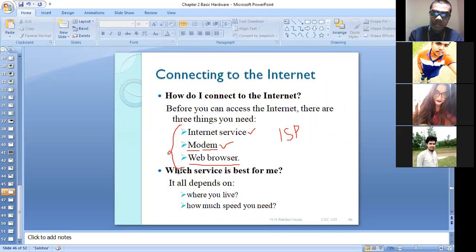Right. Then now, which service is best for me? It basically depends on where you live and how much speed you need. One person might say, okay sir, I would like to get an internet connection at my home.